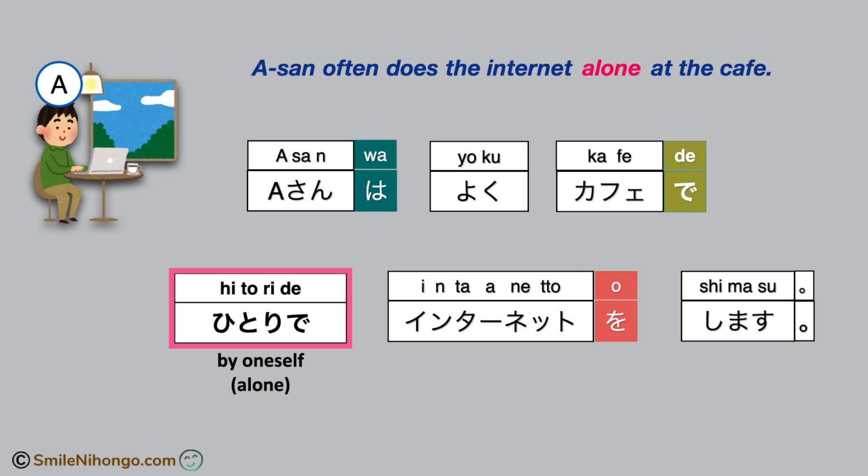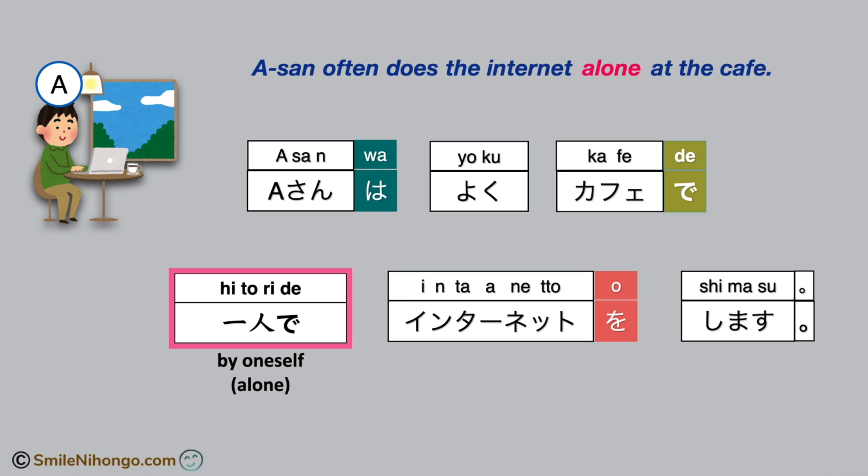So now the sentence is complete. A さん often does the internet alone at the cafe in Japanese is A さんはよくカフェで一人でインターネットをします。And in case you are already studying 漢字, this adverb 一人で looks like this with 漢字.